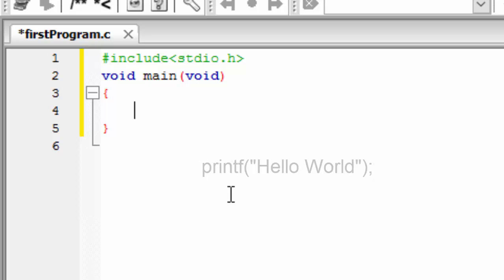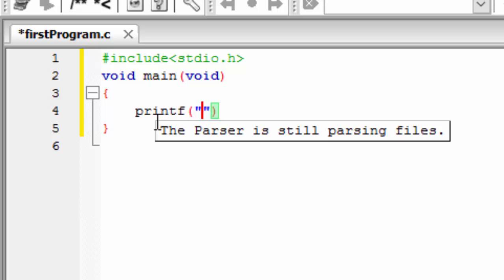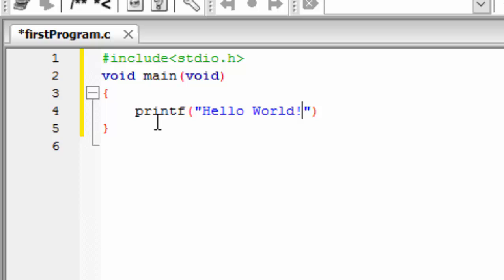And in our case, it is like this. So let me write it in the program. Printf hello world and a semicolon. Most of the statements in C are ended by a semicolon. We will learn by practice where to use semicolon and where not to use it. So our whole program looks like this.